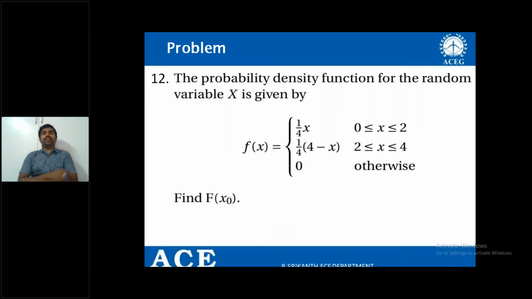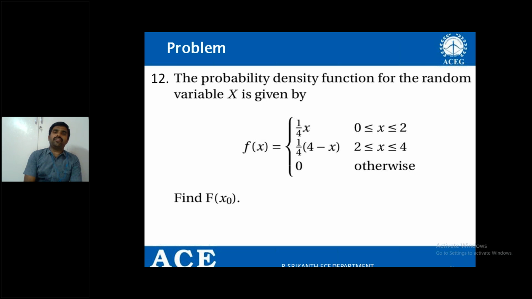Let us take another problem. The PDF is given. The probability density function for the random variable x is given by small f of x equal to 1 by 4 x in the interval 0 to 2, 1 by 4 into (4 minus x) in the interval 2 to 4, and equal to 0 otherwise.